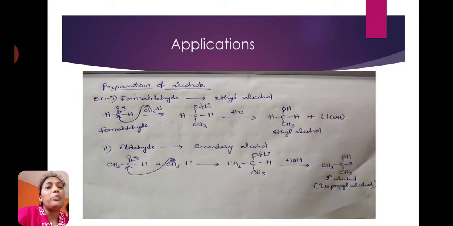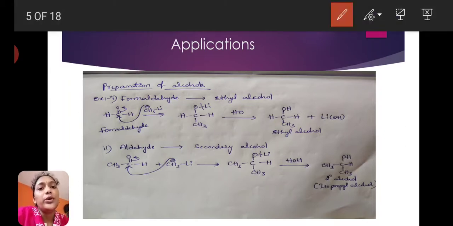When formaldehyde reacts with organometallic compounds, it will give primary alcohol. For example, formaldehyde reacts with methyl lithium, it will give ethyl alcohol. Here HC=O H, formaldehyde, reacts with CH3Li, methyl lithium, and an unstable transition state is formed. On hydrolysis it will give ethyl alcohol.